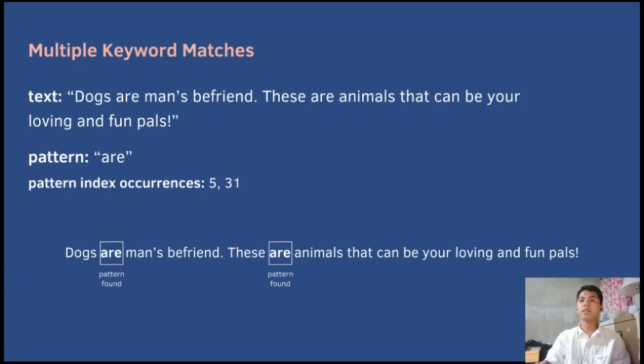Now, let's proceed to the multiple keyword matches. Let's consider a revised scenario where the text remains unchanged. However, the pattern to be searched is now the word R. Observe its behavior when confronted with a pattern that occurs multiple times within the text. As the algorithm traverses the text, it identifies multiple occurrences of the pattern R, thereby showcasing its ability to detect and record all instances of the pattern within the text. This test case underscores the algorithm's effectiveness in handling scenarios where a pattern occurs multiple times.